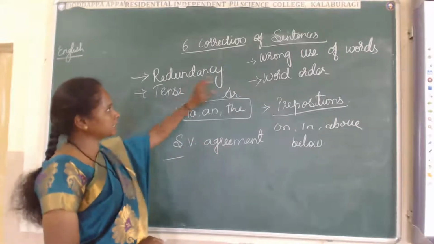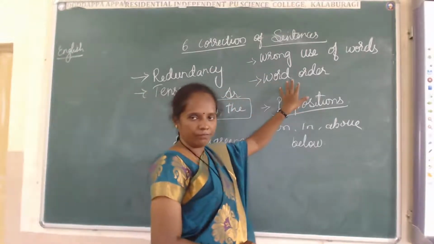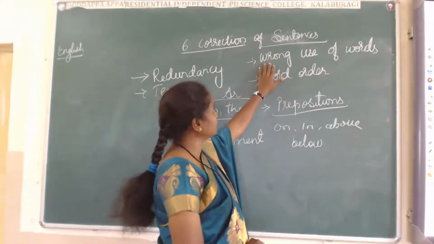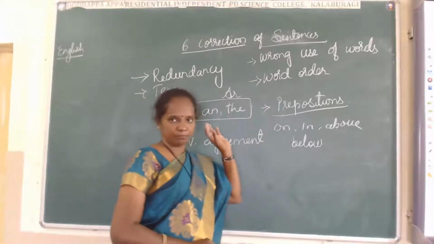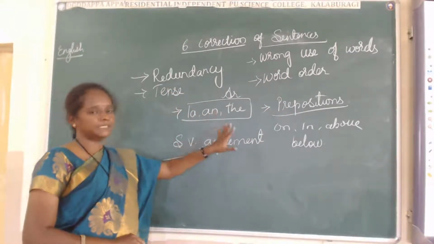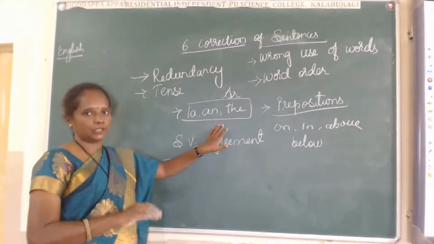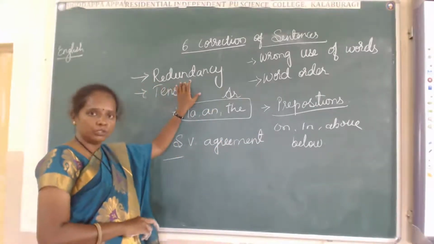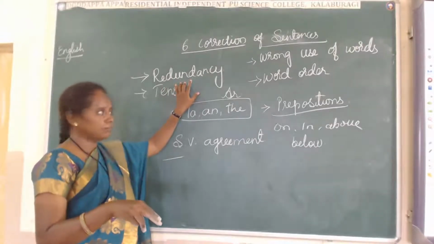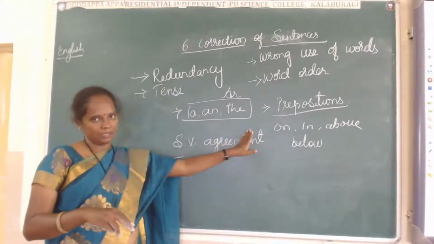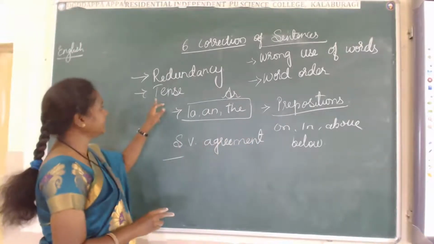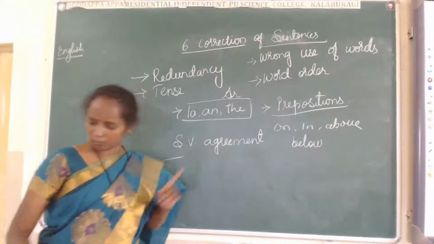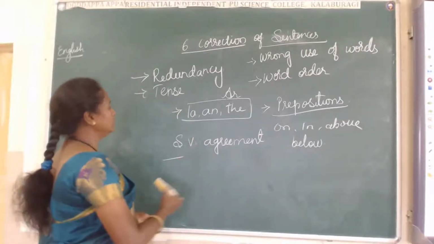Got this one? Okay. Next, word order, where we have to place words in a sentence. And then next, wrong use of words. Sometimes we use wrong words in the sentence, which is not necessary at all. Then redundancy, I told you: two words with the same meaning used back to back in the sentence is also wrong. And tense is also very important in the sentence. Got this one? I'll take them one by one with examples.